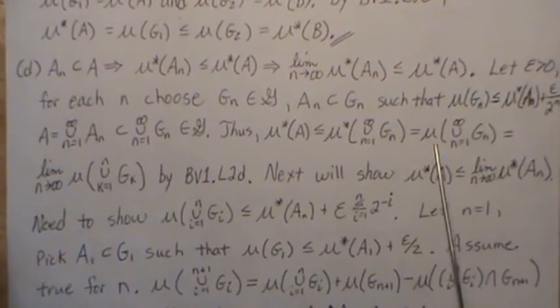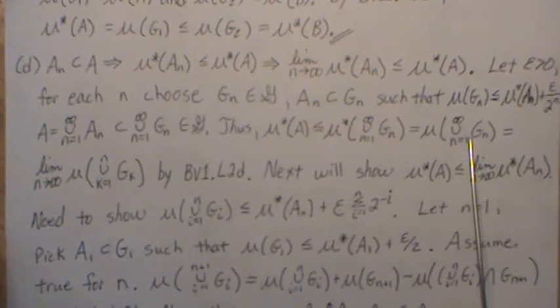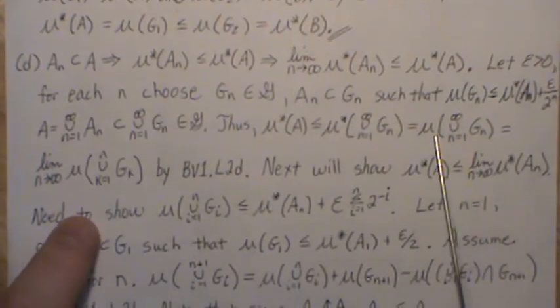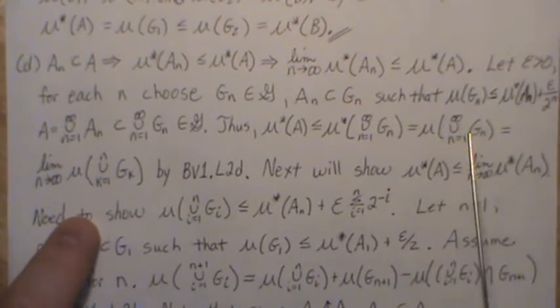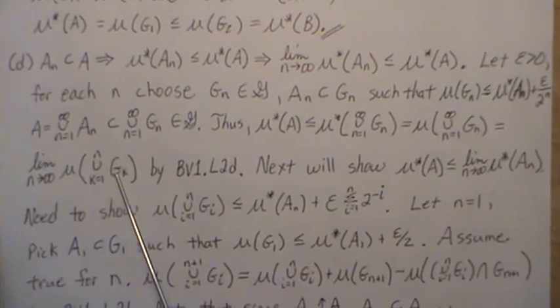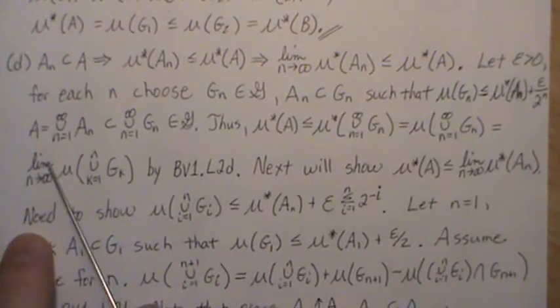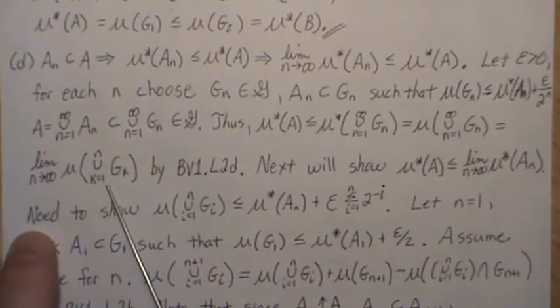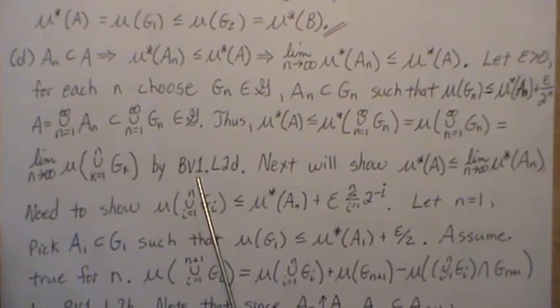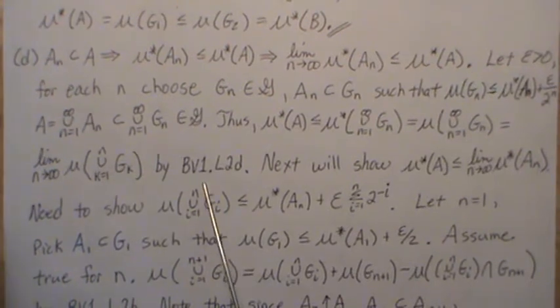But the subsets in script G behave nicely. So the measure of the infinite sum is the limit of the measure of this union here, right? It's essentially saying that we can take this limit inside here, and they're equal. And that's in background video 1. I'm going to refer you to that.